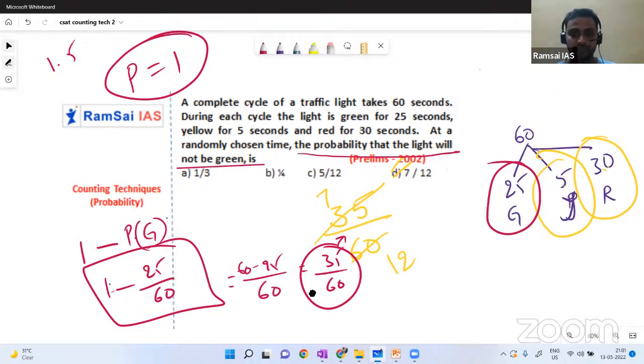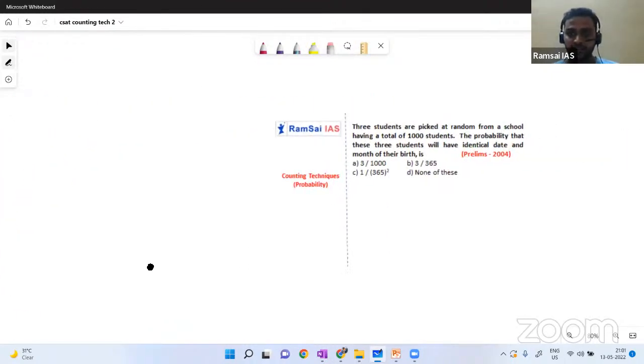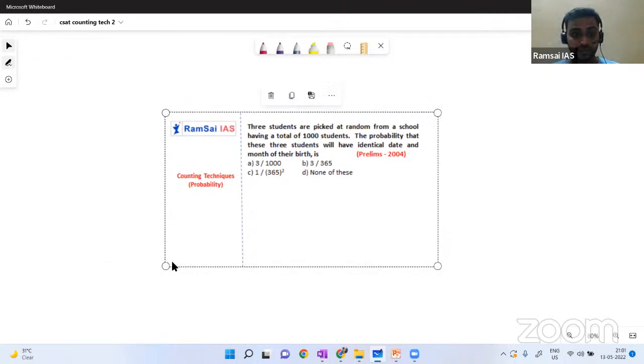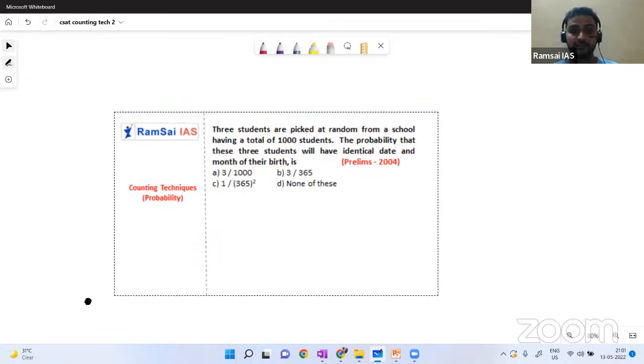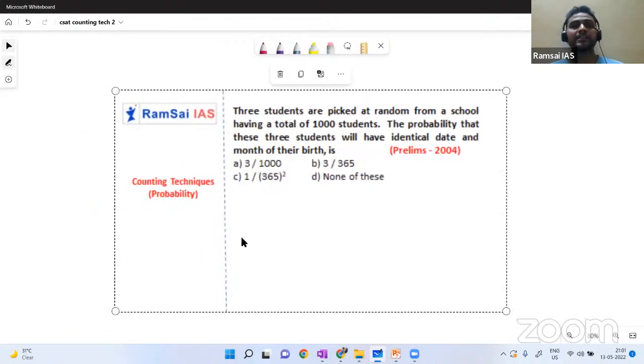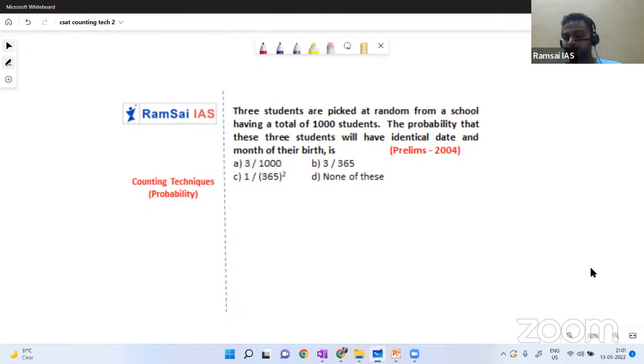Let us see the next one. This question was asked in 2004. It's a very old one, and it was asked in prelims exams, not exactly the CSAT. Can you please read the question and try on your own? Many people make mistakes on this. Can you try on your own? Just read it once.